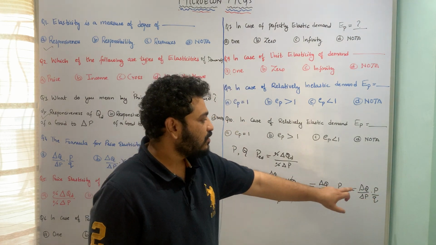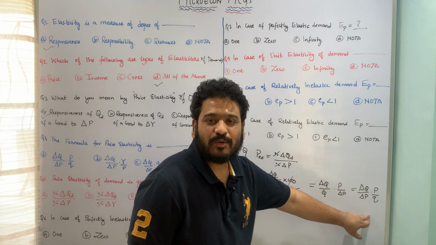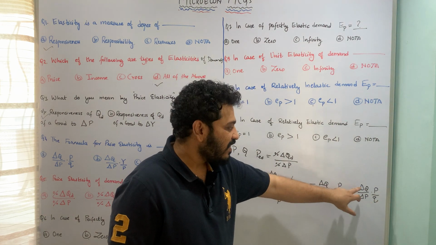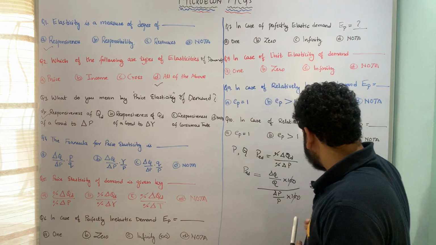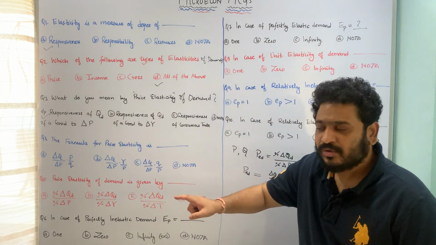That means change in quantity divided by change in price, into original price divided by original quantity. So this ratio P by Q is talking about the originals, and this delta Q by delta P is talking about the changed. So let us look at which option is satisfied here. Delta Q by delta P into P by Q.